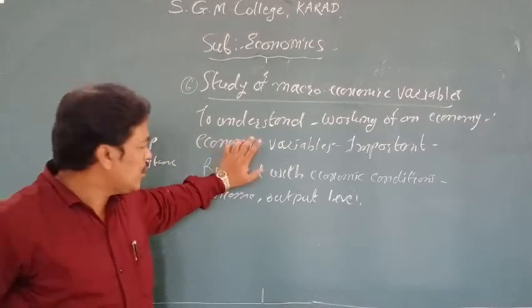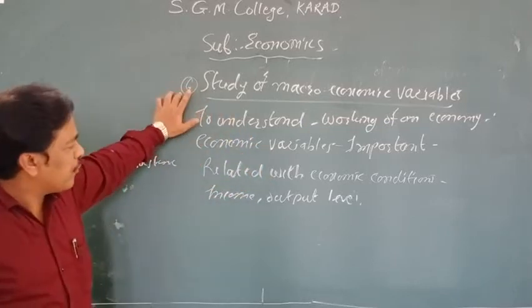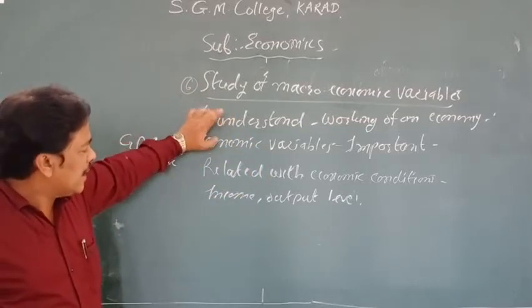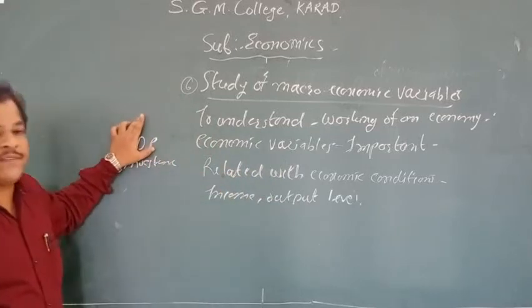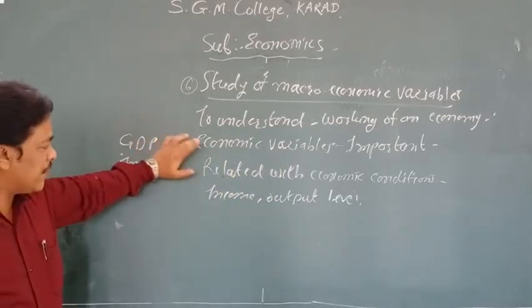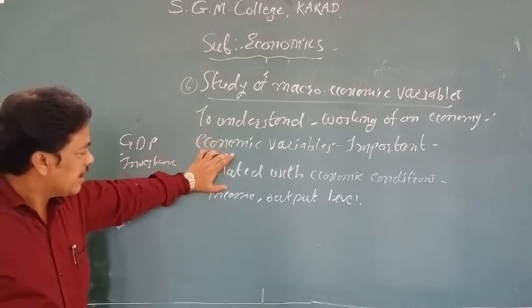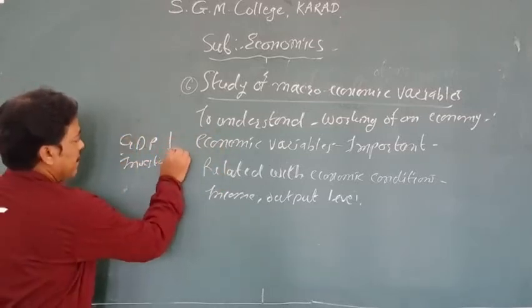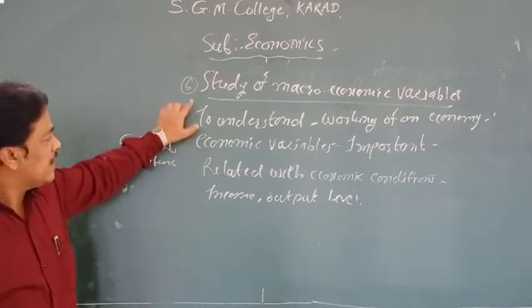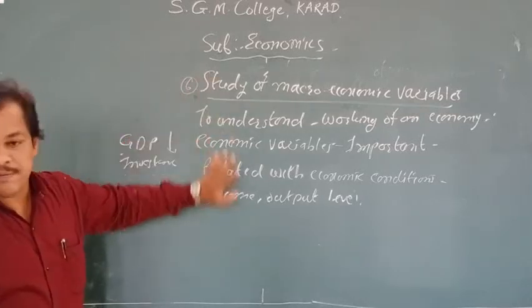We are going to understand all these economic variables. With the help of macroeconomics, we study economic variables, and that is important related with economic conditions. If your GDP is good, then definitely people will have some money in their hand. If the condition of your country is not good, then definitely there is a fall in GDP. So the study of economic variables will definitely help you to understand.